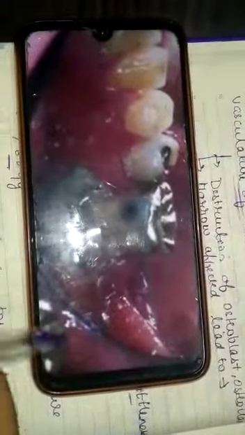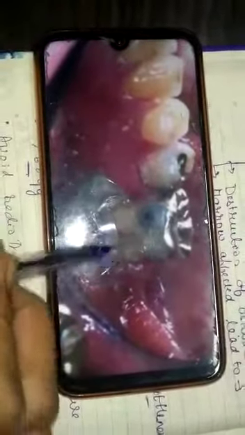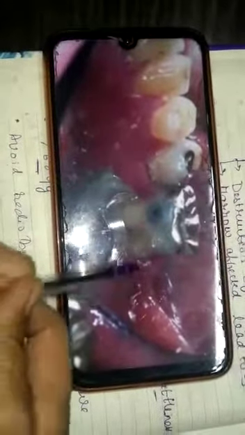So this is all about osteoradionecrosis. So this is the diagram of osteoradionecrosis. You can see this is the mandible, molar, so it mostly affects the mandible. You can see the vascularity of the bone is disturbed.